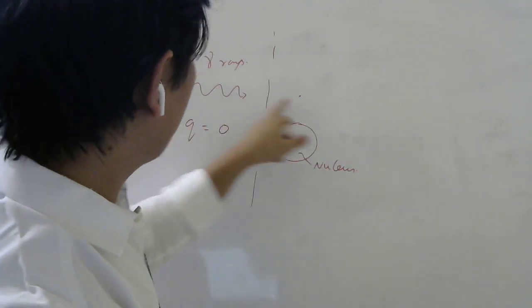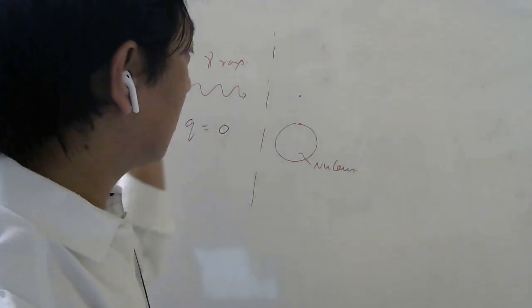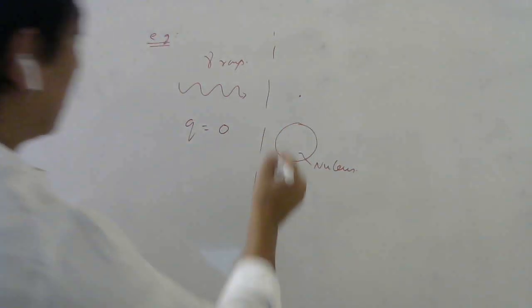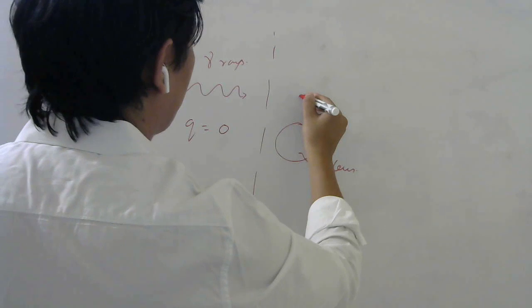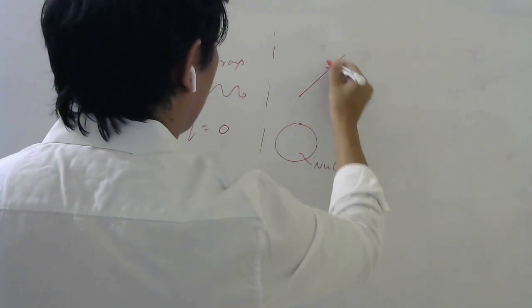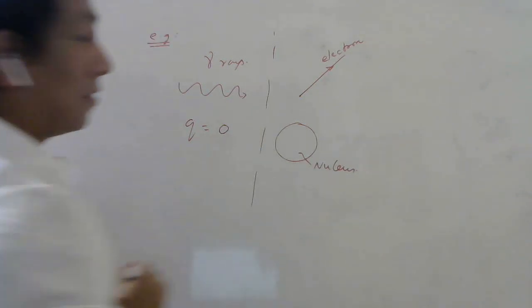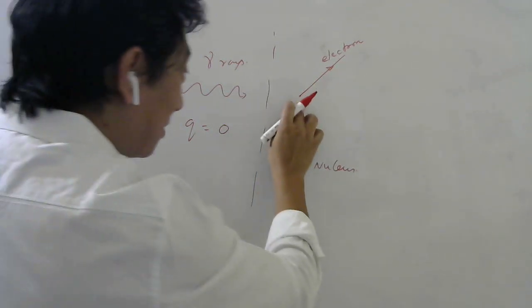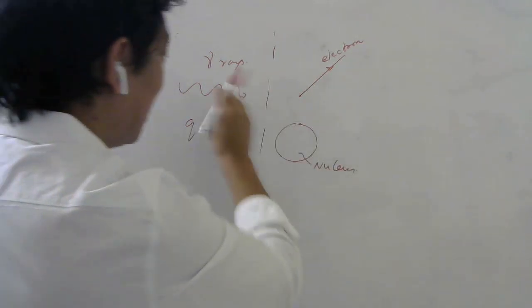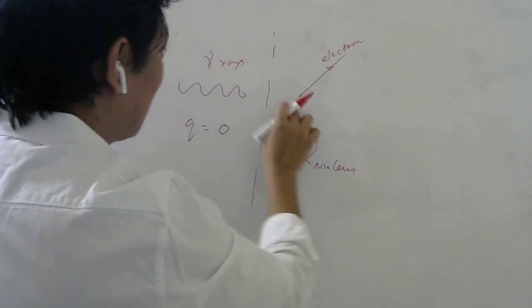So this gamma ray comes here and suddenly vanishes. Instead, you will see one particle going out, that is your electron. Where did this electron come from? From this gamma ray only. It vanished and the gamma ray became an electron.